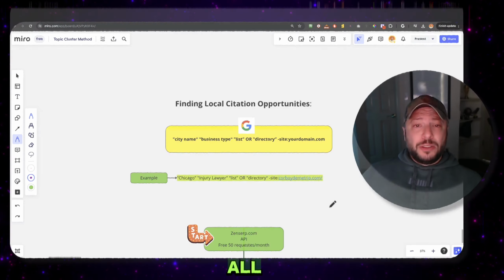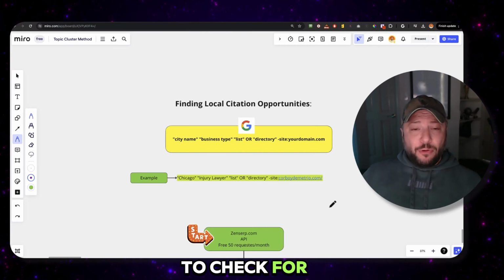So first of all, to check for any local citation opportunities, when you create your local citations, you go to maybe different marketplaces, you buy those citations, or you build them manually. You go to Yelp, Google, Yellow Pages, and you start building those citations, right? But there's always a small niche or niche-relevant directories or lists in your city that you might be missing.